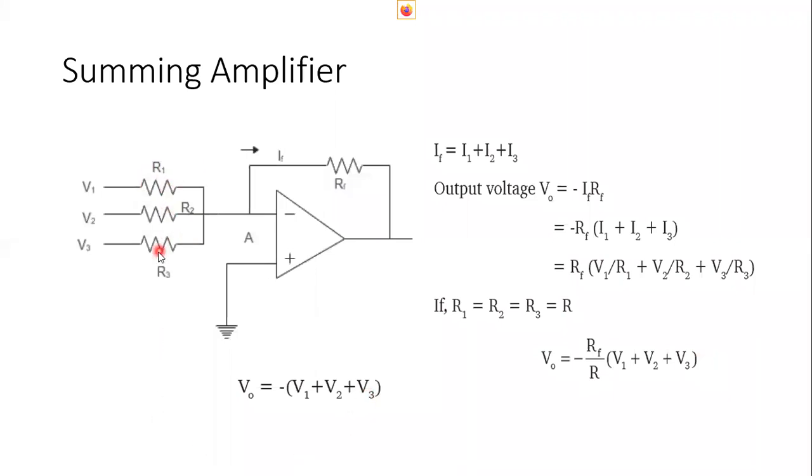By selecting the resistor values such that the RF by R ratio becomes 1, the output voltage will be the sum of the input voltages. So an op-amp can produce a sum of input voltages if the ratio of feedback resistor and input resistance is unity. So V0 will be equal to minus of V1 plus V2 plus V3. This minus sign indicates that the output voltage is 180 degrees out of phase with the input signals.